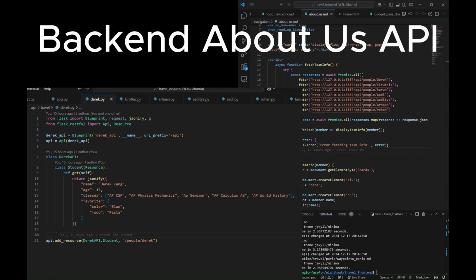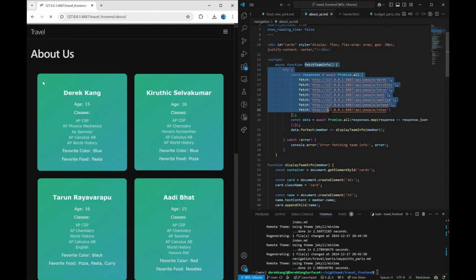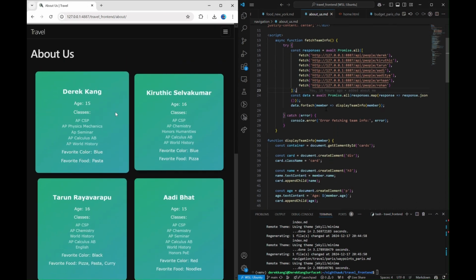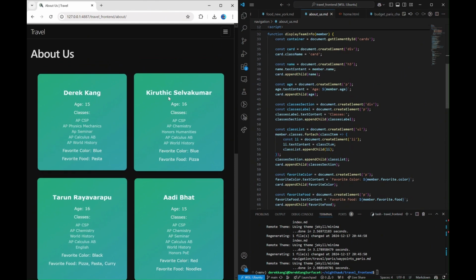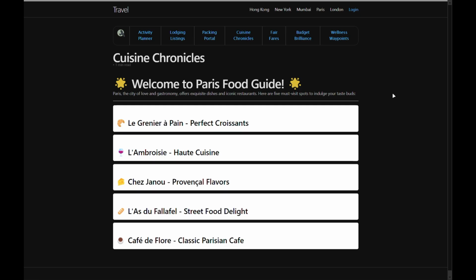In addition to this, I also worked on the static About Us API, which fetches team member data from multiple endpoints in the backend, JSONifies it, then displays it as individual cards on the front end.